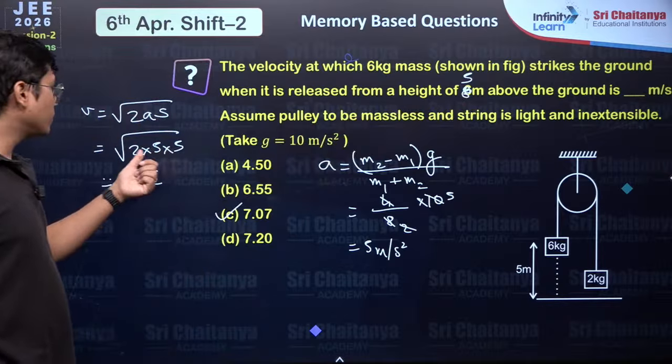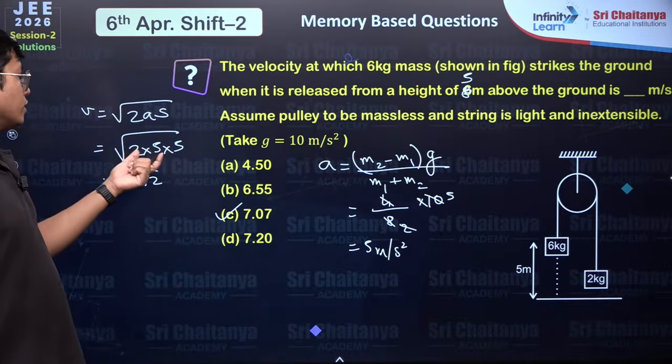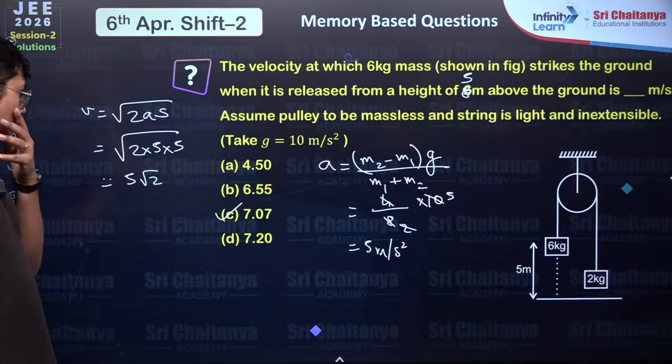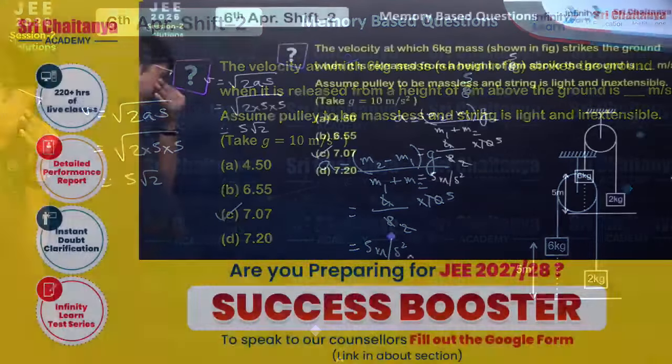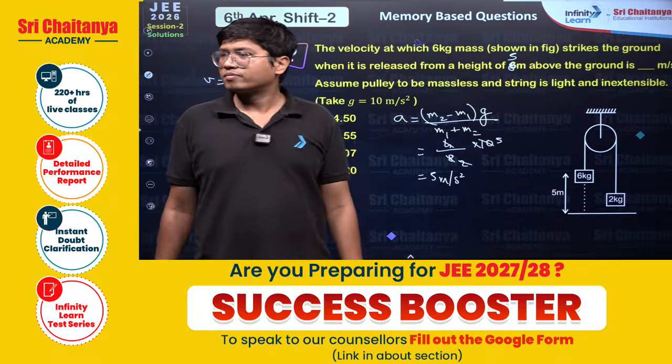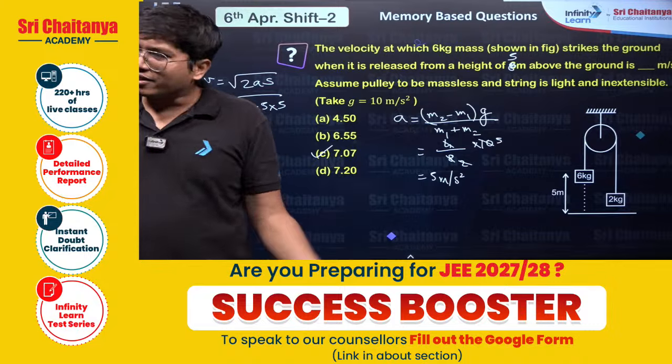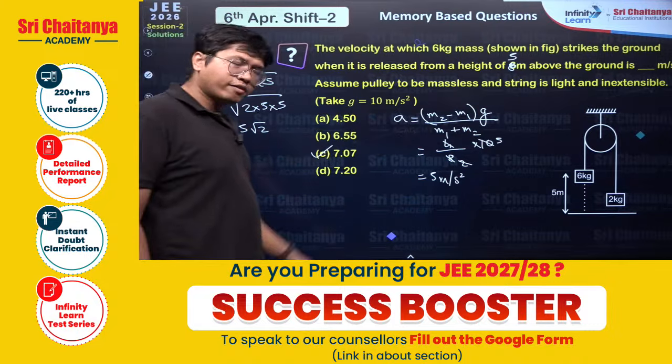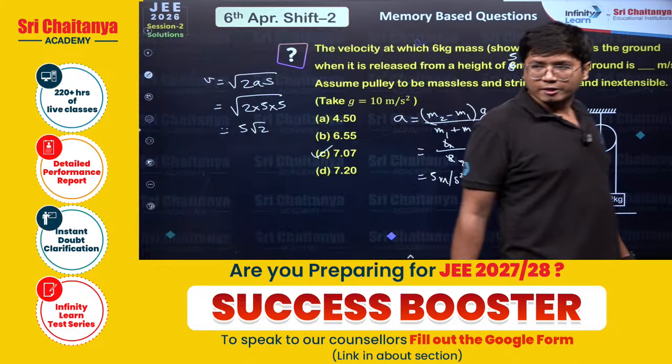If it's 6 meter, put over here 5 into 6, 30 into 2, root 60. Root 60 would go to something around 7 point something. This is root 50, that's 7.07. So root 60 would be, I think, 7.7. Okay.